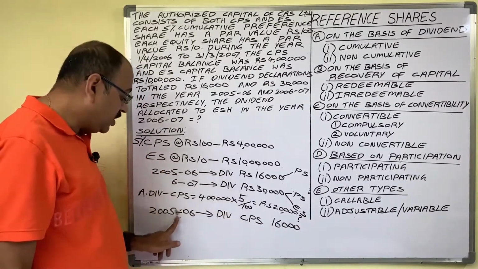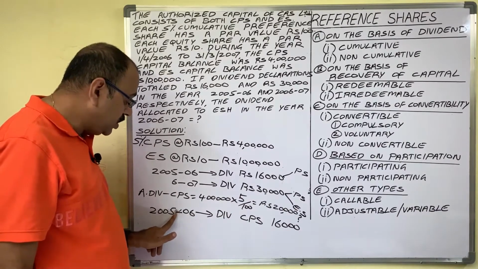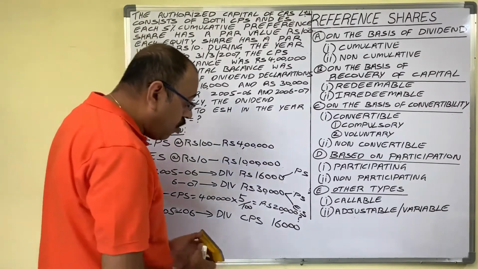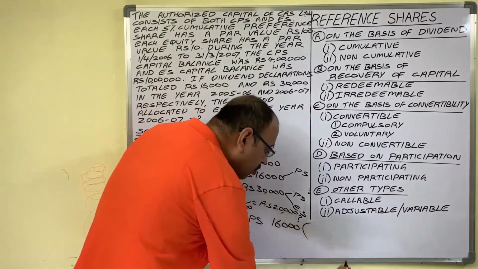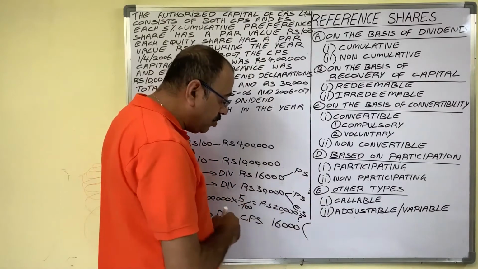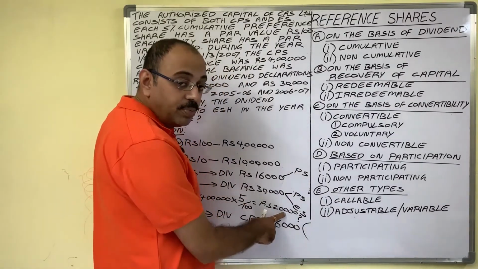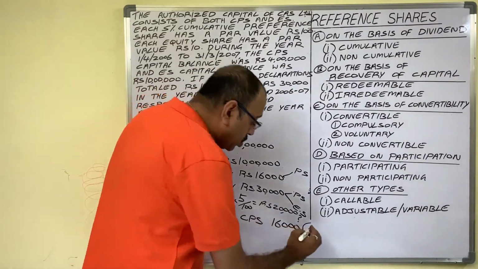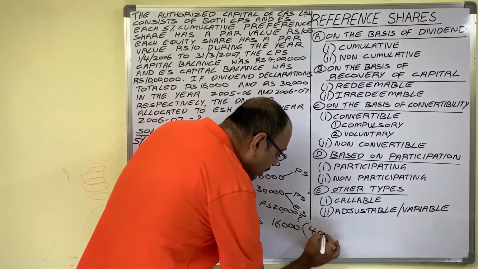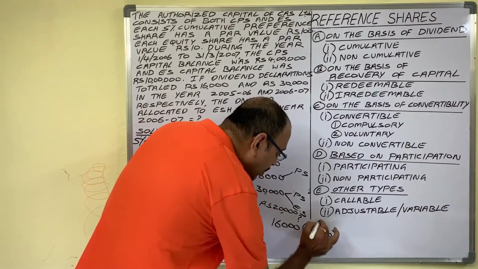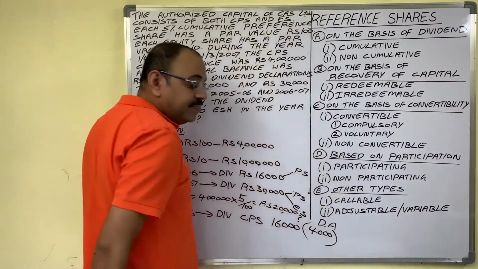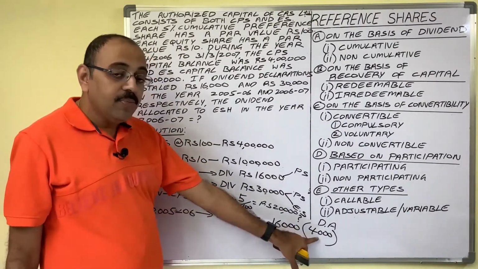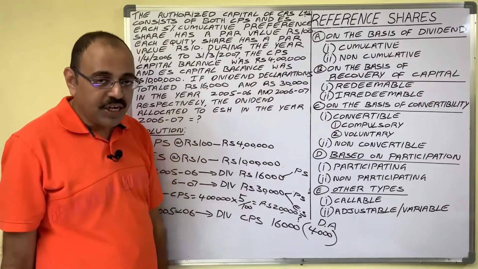In 2005-6, the company didn't pay any dividend to equity shareholders. Then how much is the dividend arrear to cumulative preference shares? 4,000 rupees, no? Per annum the company has to pay 20,000, but available profit is only 16,000. So this 4,000 is known as dividend arrear. As this is a cumulative preference share, this arrear amount is carried forward to the next year.